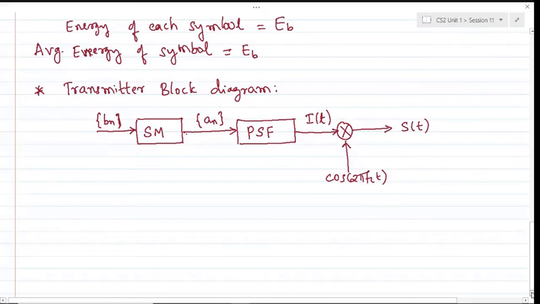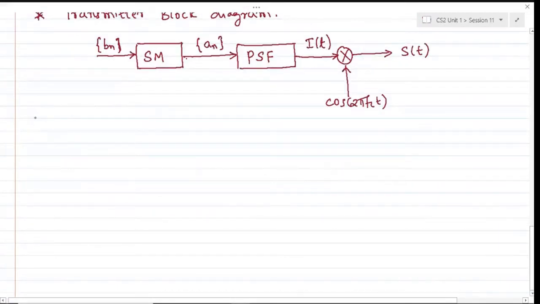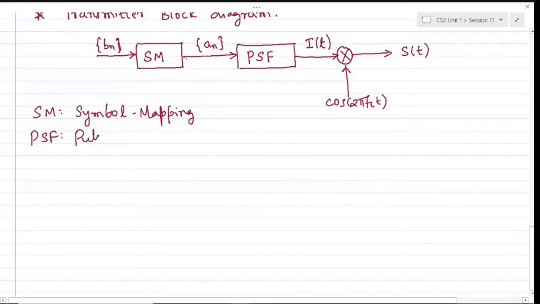I'll explain the various blocks here, where SM is in fact the symbol mapper, and this PSF is your pulse shaping function.